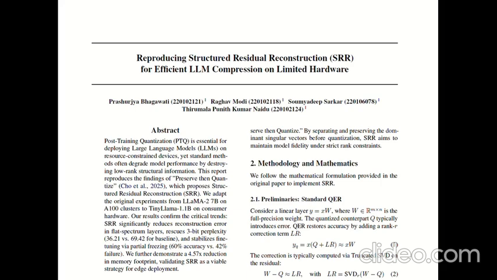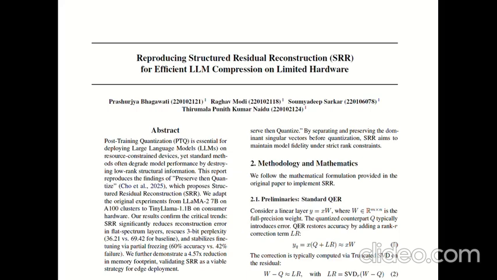The method summary: for each matrix W, SRR performs SVD on W and takes the top R singular values and vectors. The remaining values and vectors are the tail, and it quantizes only the tail. Reconstruct as a structure plus residual, which preserves the head exactly. The intuition: the head is the dominant structure, semantic and syntactic information, and the tail is noise-like components amenable to quantization. This prevents the spectral flattening that occurs when quantizing everything.